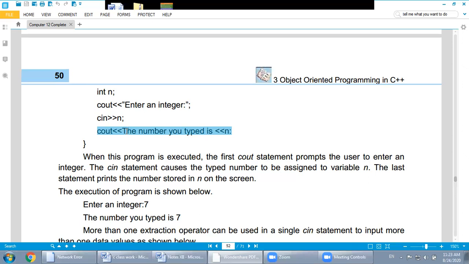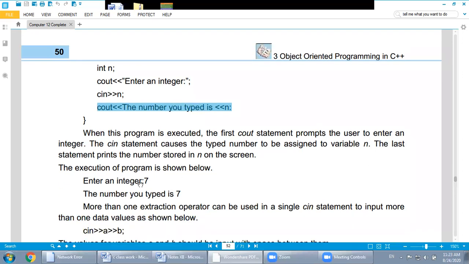So when you enclose this statement within double inverted commas, then after that it will execute. Okay, assume that we put the double inverted commas over here and the result should be like this. Enter an integer first. This message will appear. Then it will ask for the value of n and he assigned the value of n as 7. After that, cout the number you type is n.